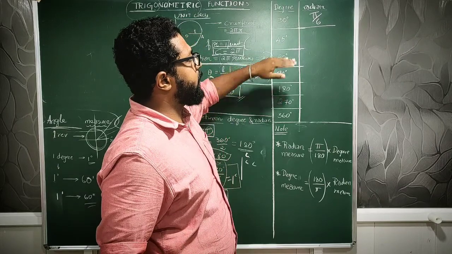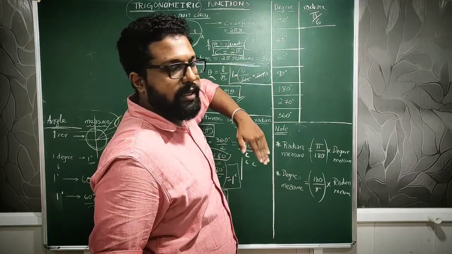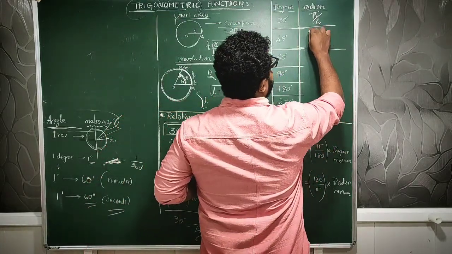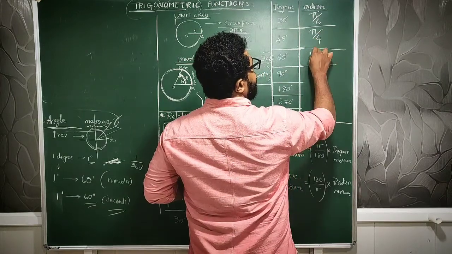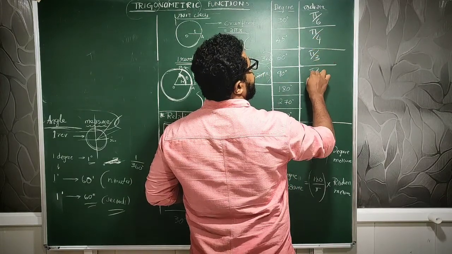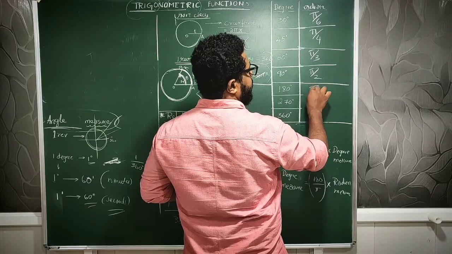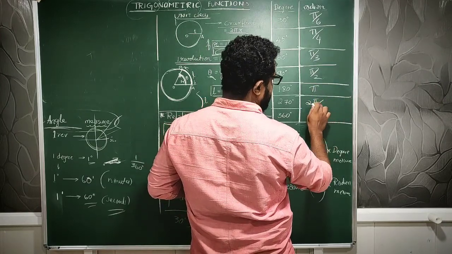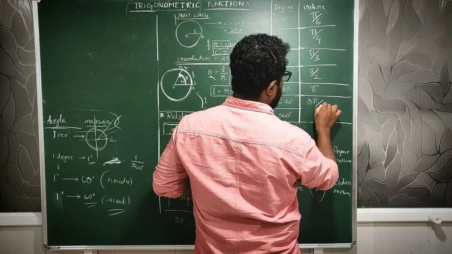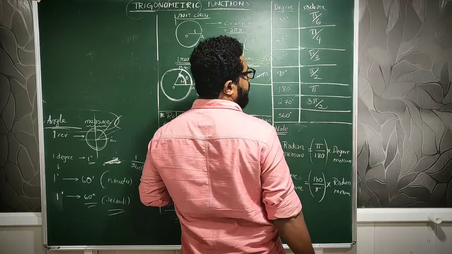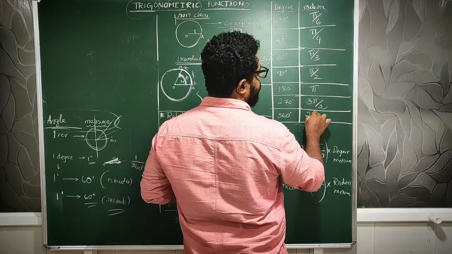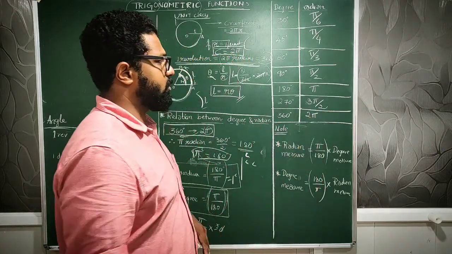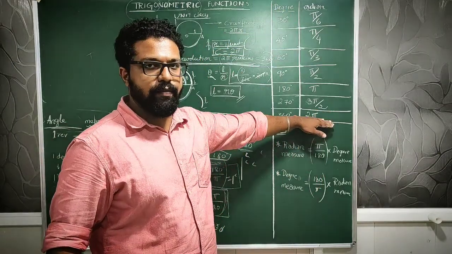Similarly, if I do 45 degrees into pi by 180, I will get the value as pi by 4. This I will get as pi by 3, this as pi by 2, this as pi, and this as, sorry, 3 pi by 2. Then this comes as 2 pi. So these are the values which I want you all to find out on your own.